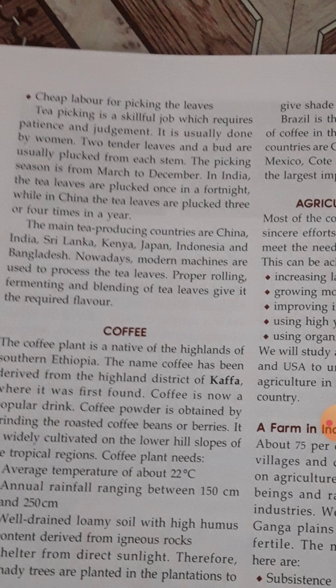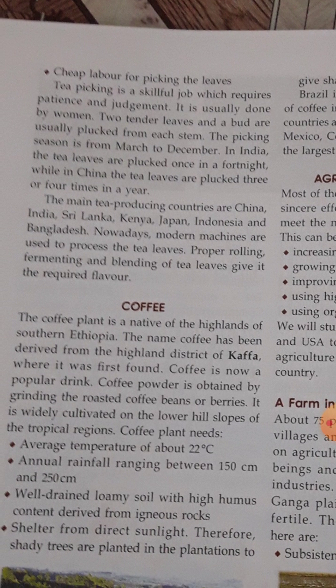The picking season is from March to December, and in India tea leaves are plucked once in a fortnight. Main tea producing countries are China, India, Sri Lanka, Kenya, Japan, Indonesia and so on.